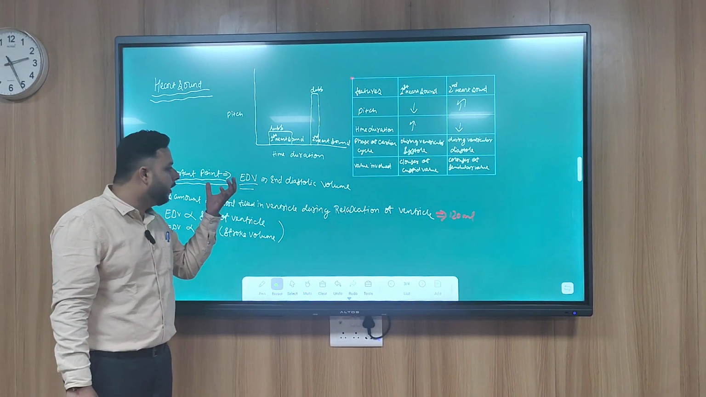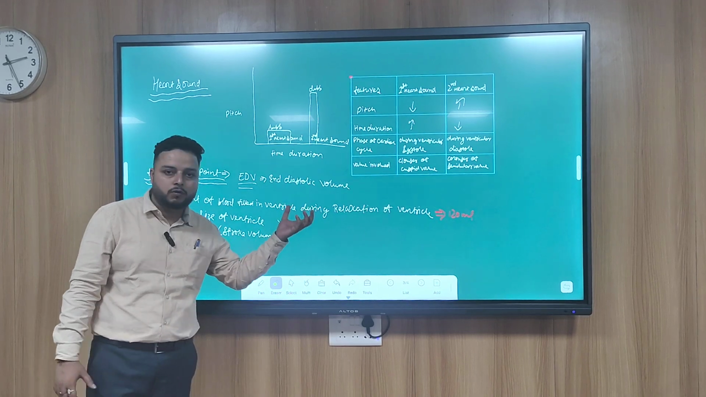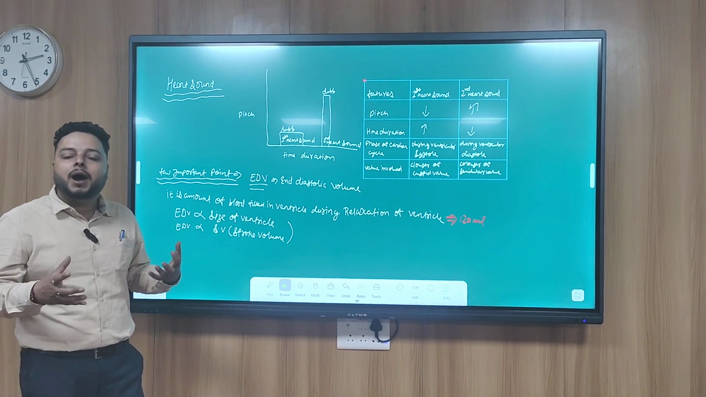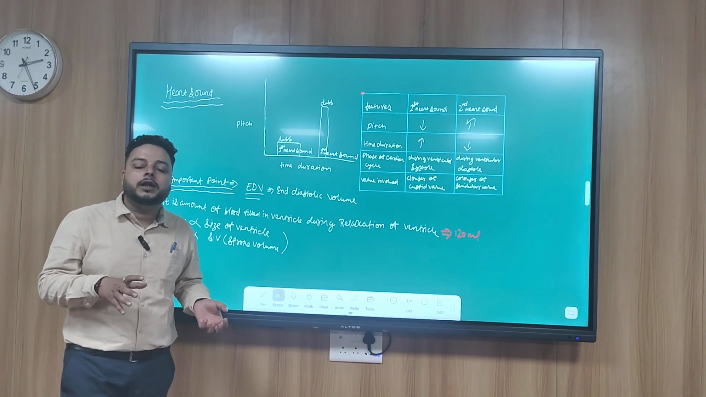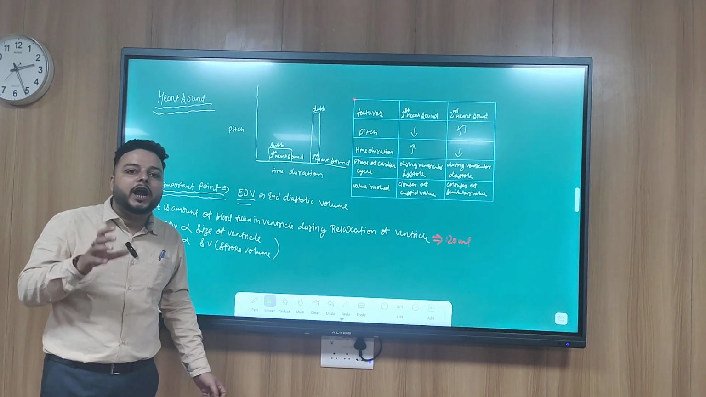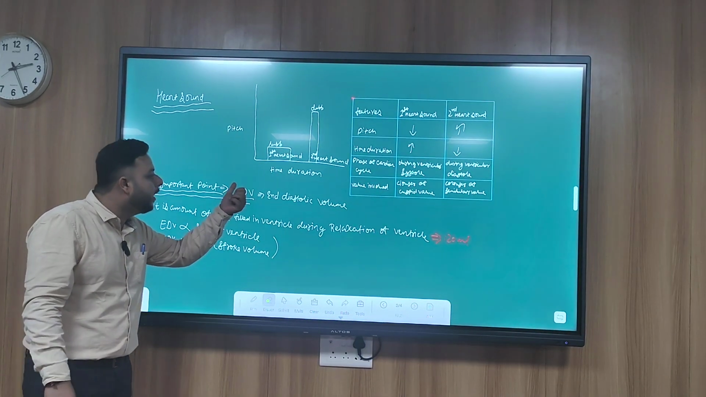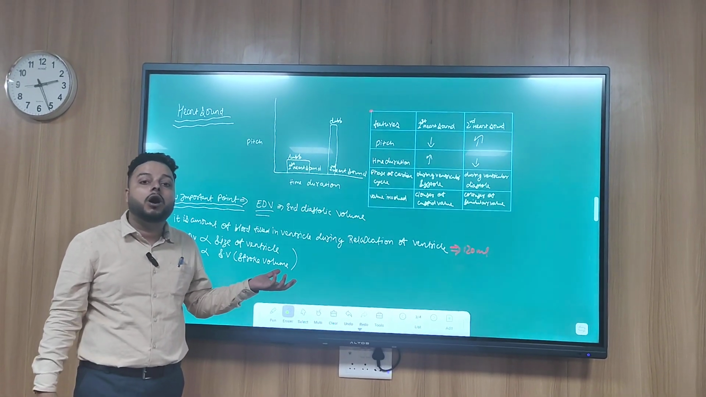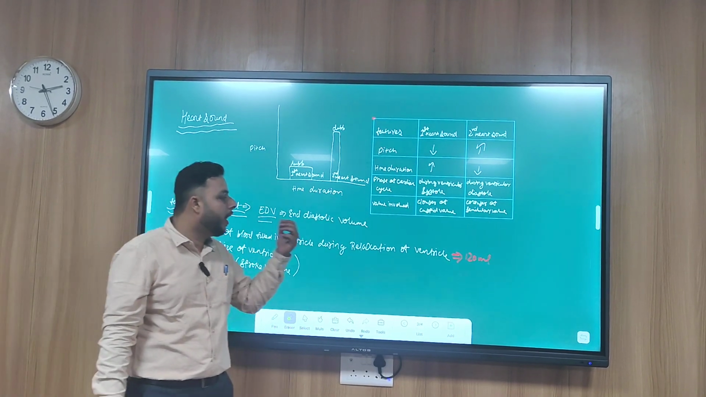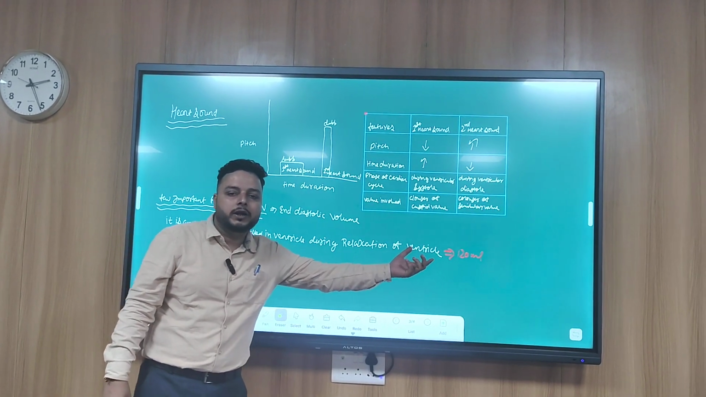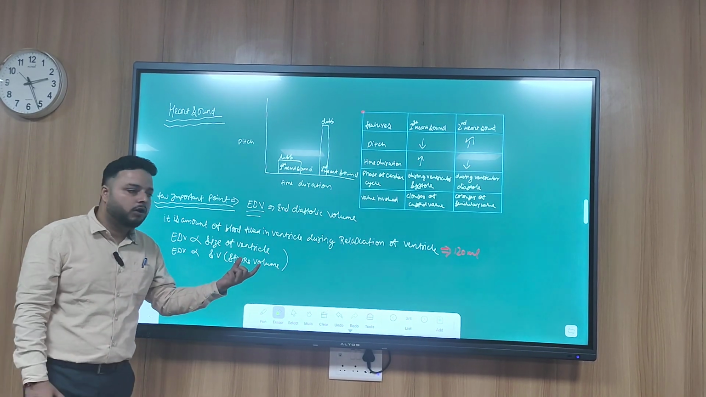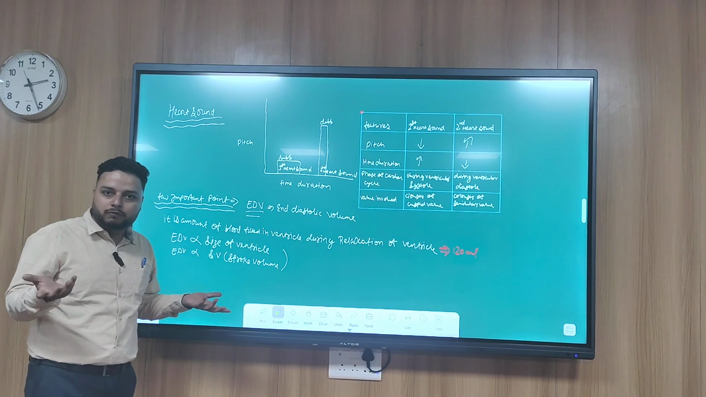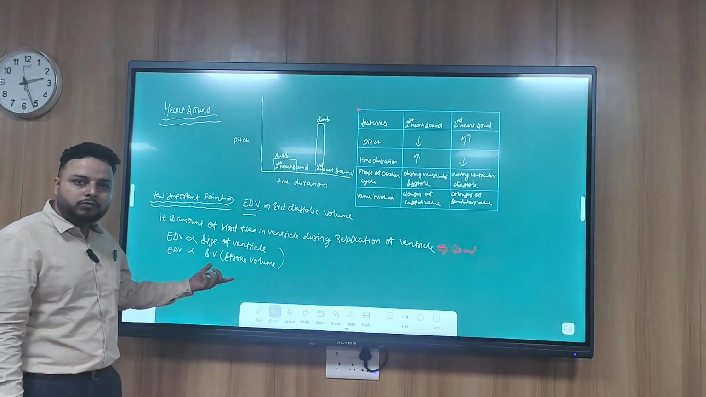The first important point is end diastolic volume. What does it mean? The amount of blood that is filled in the ventricle at the end of the diastole is called end diastolic volume, and it is equal to 120 ml. It depends on the size of the ventricle. When the size of the ventricle is large, the end diastolic volume will be more. It also depends on the stroke volume.